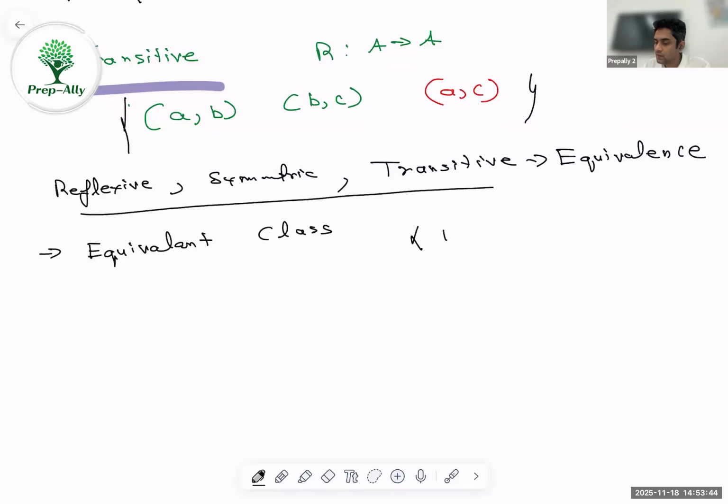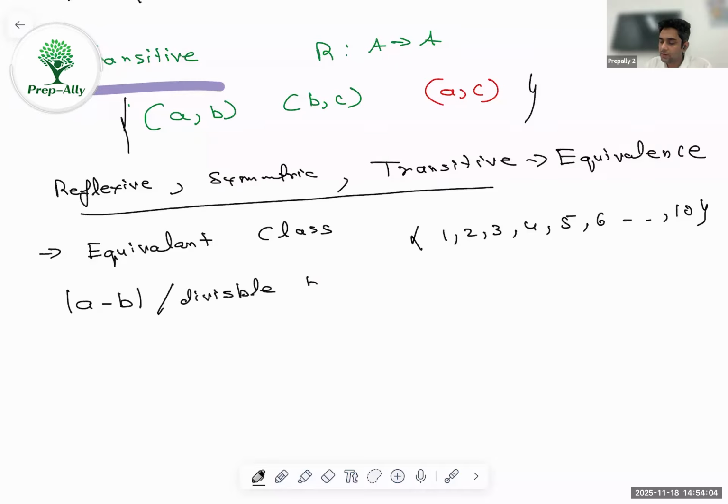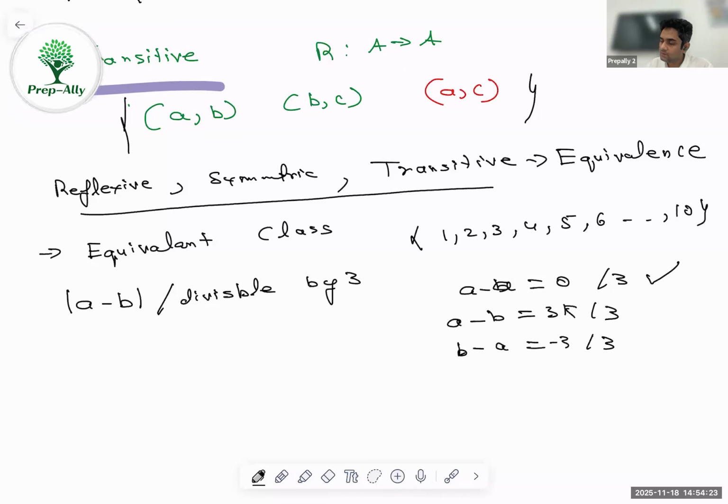If I have the set of first 10 natural numbers, that is 1, 2, 3, 4, 5, 6, up to 10. Now, if I talk about the relationship that the difference A minus B should be divisible by 3, then it's an equivalence relation. Why? Because A minus A is 0, which is divisible by 3. Similarly, if A minus B is divisible by 3, then B minus A will also be divisible by 3. For example, if this is 3k, this will be minus 3k, which is still divisible.